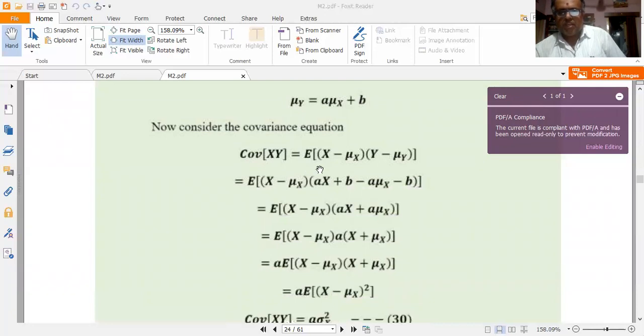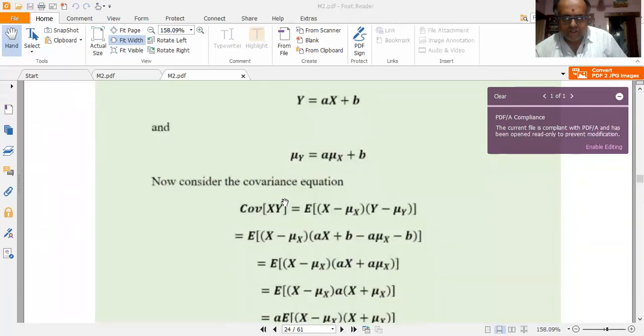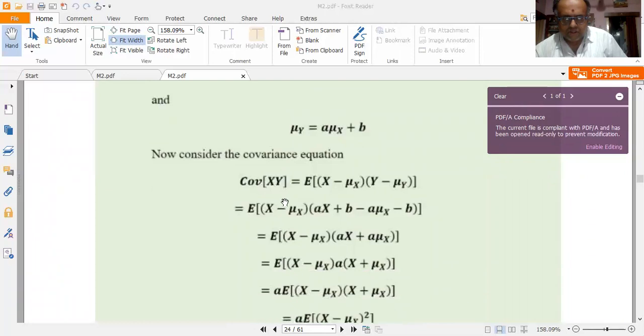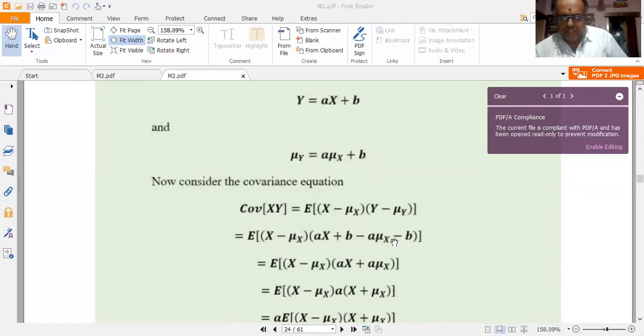Now let me consider the covariance equation. So covariance of xy, I have defined to be equal to expected value of x minus mu x into y minus mu y. Now substitute mu y is equal to a into mu x plus b into this expression. So y minus mu y becomes y minus of a mu x plus b, or I get y minus a mu x minus b.